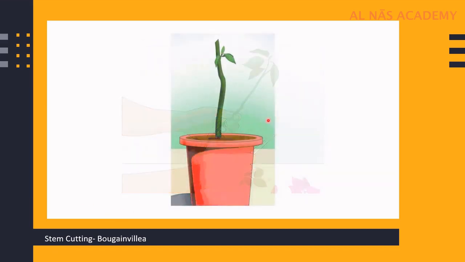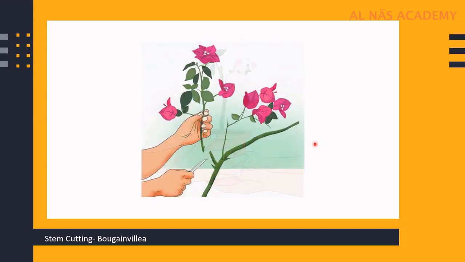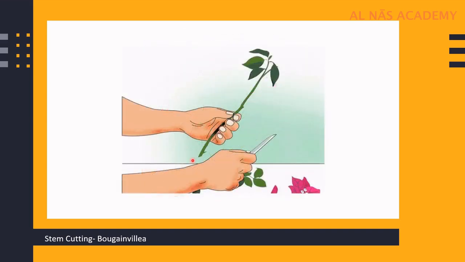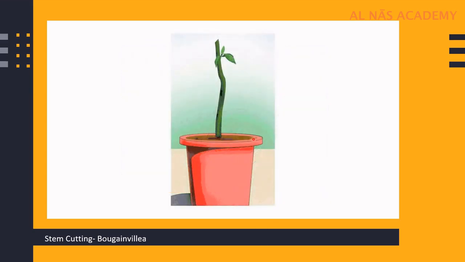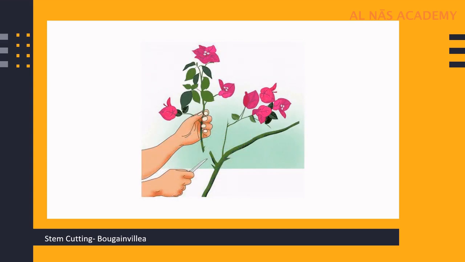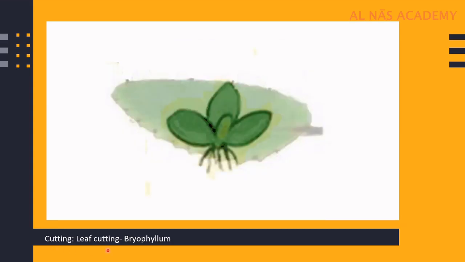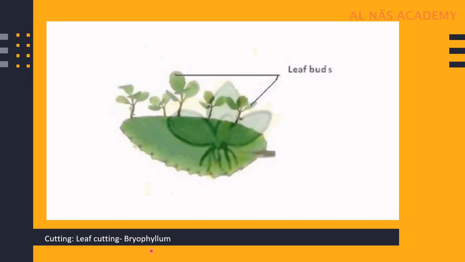Trim the leaves, ensure that there are nodes from where the leaves can emerge, and then plant them. So take the twig, trim off the leaves, put it into the soil, water it regularly, and your bougainvillea is ready. Let us see the leaf cutting method. We are taking an example of bryophyllum.